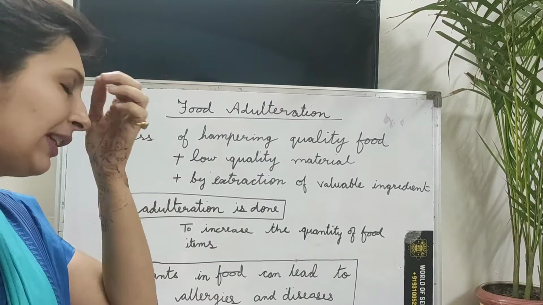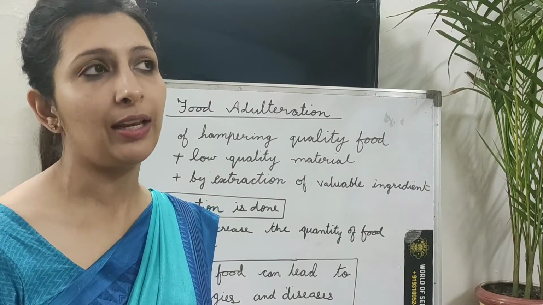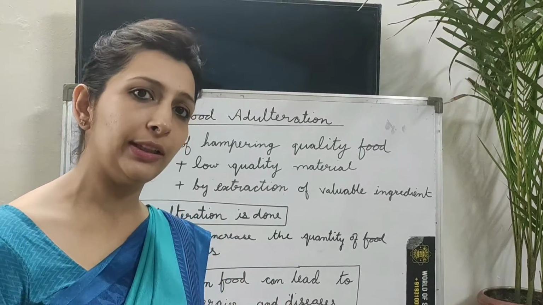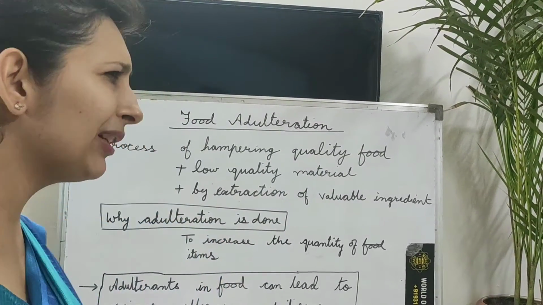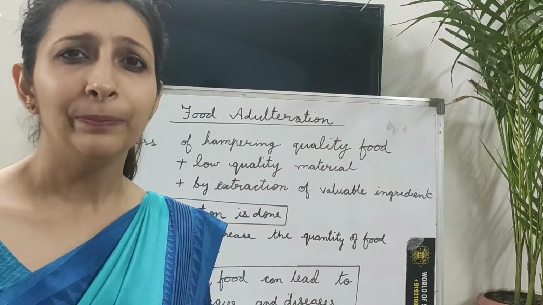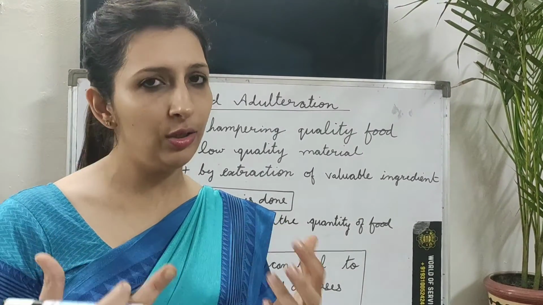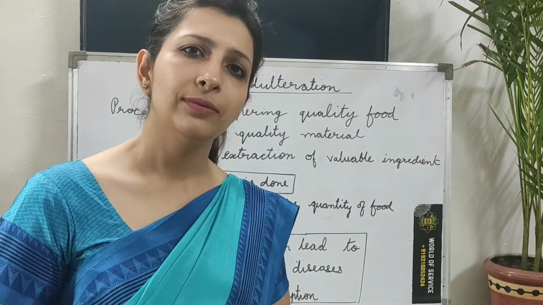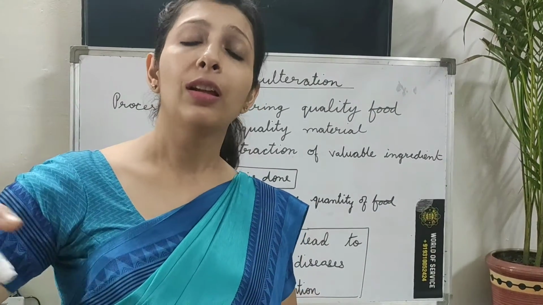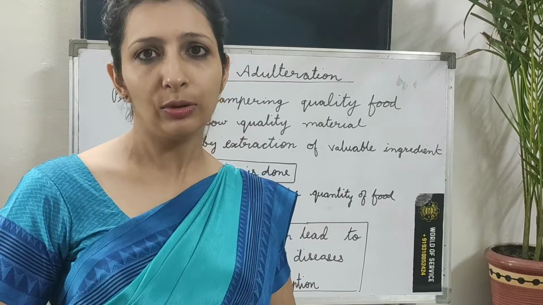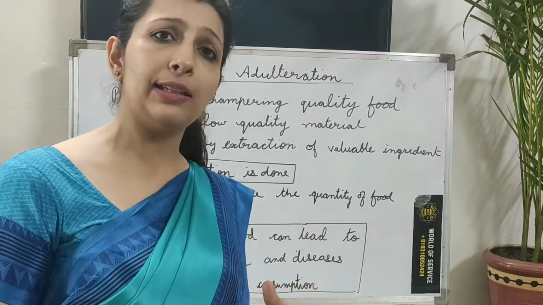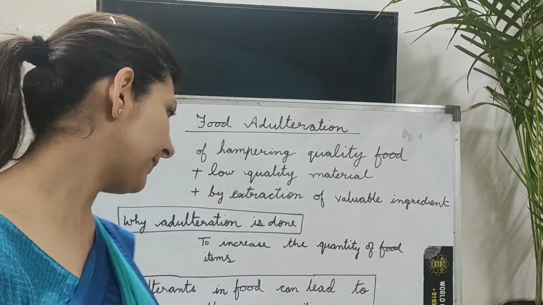Okay, now why is food adulteration done? Basically food adulteration is done to increase the quantity of a product. For example, just have a very simple example. You all know that in milk water is added. Generally, why is water added? Obviously to increase the quantity of milk. So that is why food adulteration is done, in order to increase the quantity of the food items.